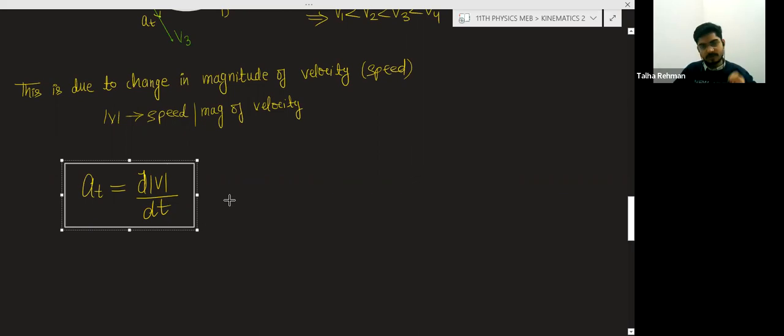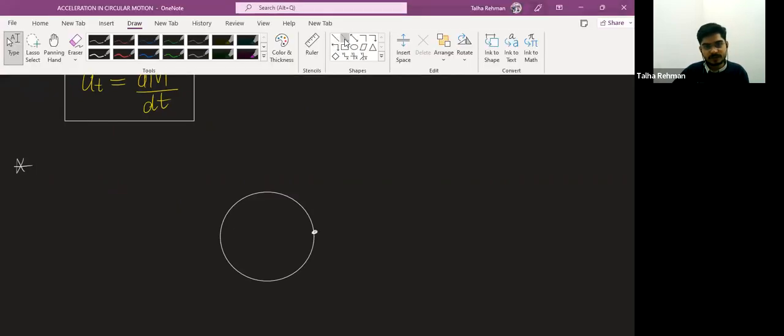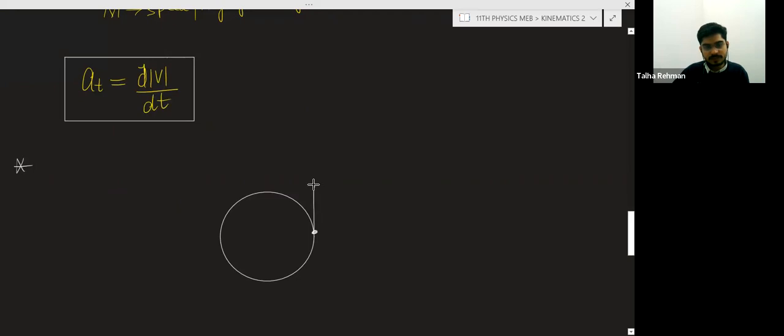Okay, so now, on a circular path, if the velocity is decreasing, or the magnitude of the velocity is decreasing, suppose this is v1, this is v2, this is v3, and v1 is greater than v2 is greater than v3.